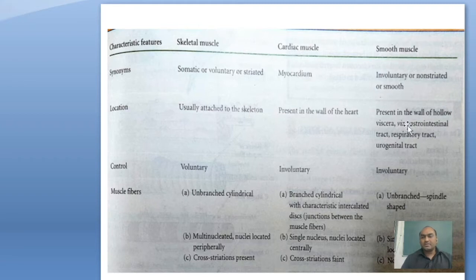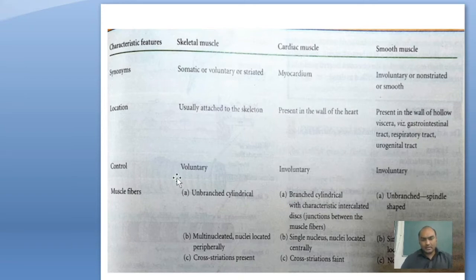Smooth muscle is present in the gastrointestinal tract, respiratory system, walls of viscera, and walls of blood vessels. Control: the nervous system controls these muscles. Skeletal muscle is voluntary; smooth and cardiac muscles are involuntary.